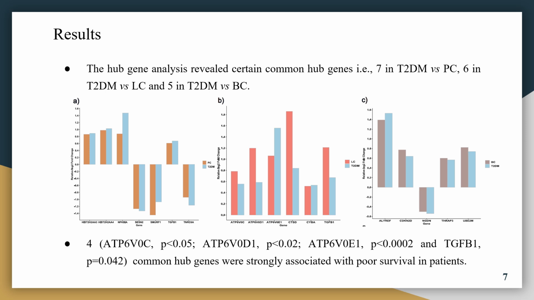And we also performed survival analysis, and we found that 4 hub genes out of a total of 17 were strongly associated with poor survival in patients, and the FDR value is also given.